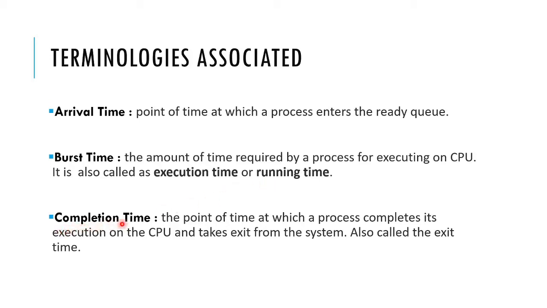What do we mean by completion time? It means the point of time at which a process completes its execution on the CPU. It is done with the execution and is now going to exit from the system, so it is also called the exit time. That is the meaning of completion time: the process has completed execution and is now going to leave. That point of time is called the completion time.